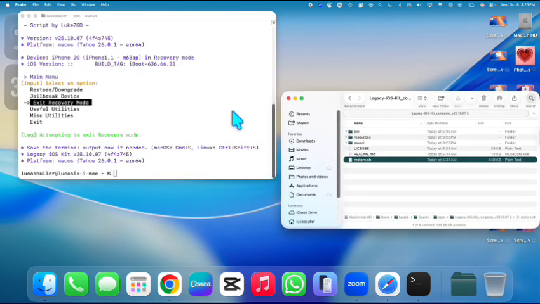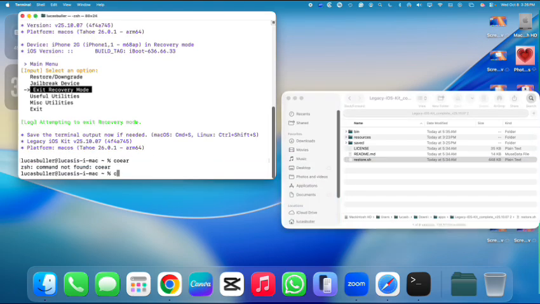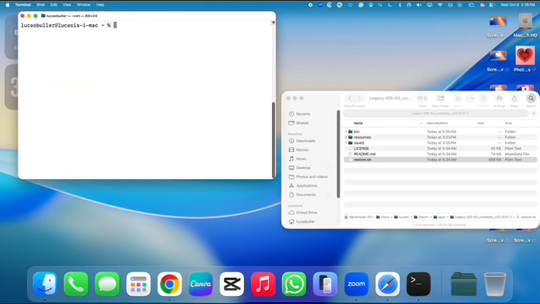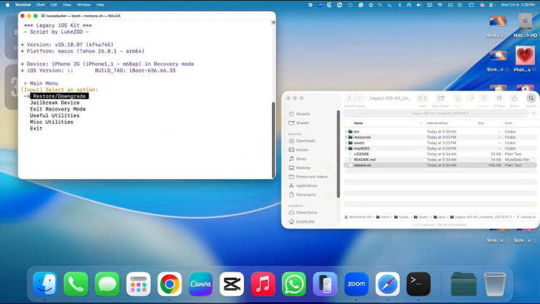Not really. I did not know what to expect, but not that. So let's try this again. If I type in restore.sh, it should pick up the phone. Okay, so exiting recovery mode did not work. So we know we should not exit recovery mode.